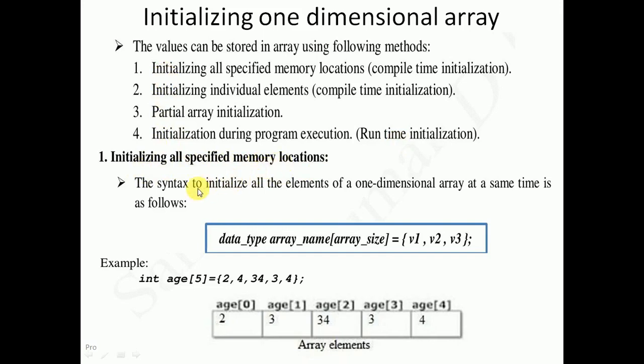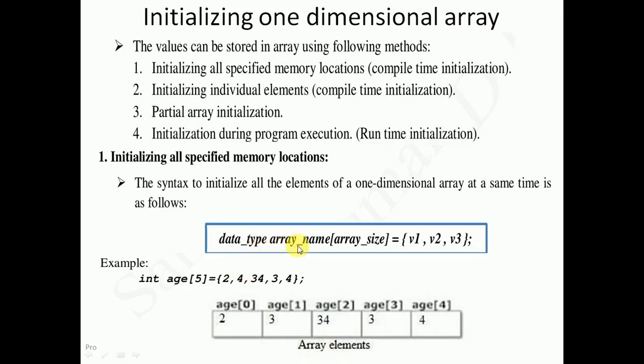The syntax to initialize all the elements of one dimensional array at the same time is like this: data type, array name, within the square bracket you have to take the array size equal to, and within a pair of curly braces we have to provide the set of values. The values are indicated as v1, v2, v3, and it should end with semicolon. So the data type can be anything like int, float, char, double. It depends on which type of element you want to store in the array.